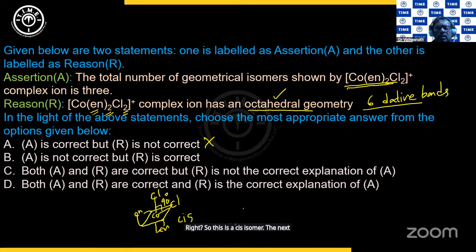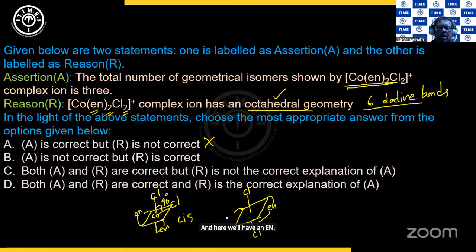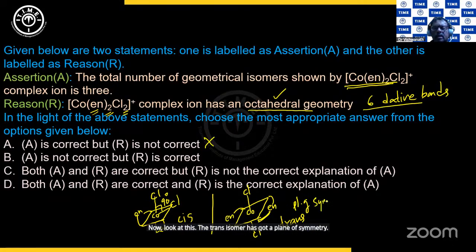The next thing that you can think of is an octahedral where the 2 Cls are trans to each other, that is at 180 degrees. And here we'll have an En, bidentate ligand, and here we'll have an En. Clear? So here is the central atom, cobalt. Now this is trans. Look at this. The trans isomer has got a plane of symmetry. So when there is a plane of symmetry, it means that there are no optical isomers for this. There are no enantiomers for this.